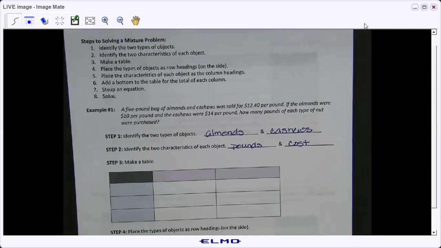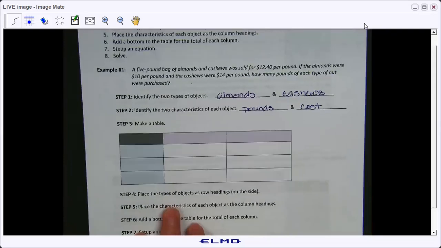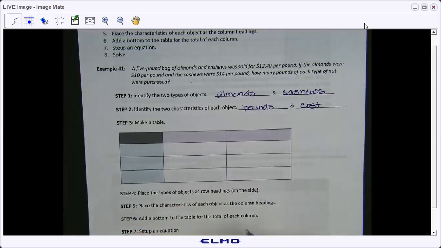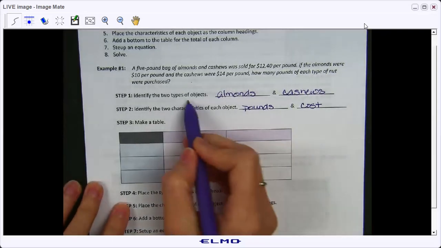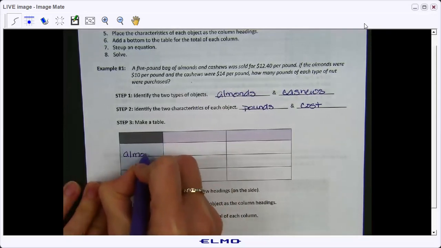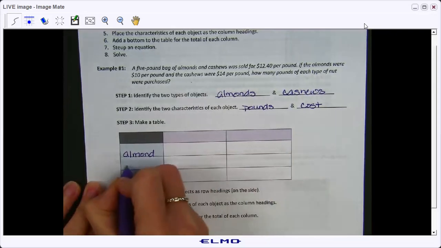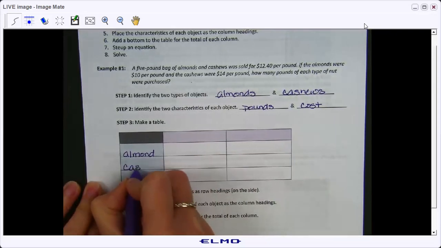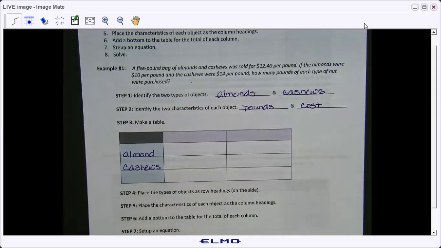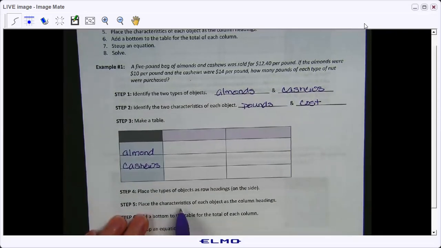So on step 4, it says place the types of objects as row headings on the side. So the types of objects would be almonds and cashews. Then it says place the characteristics of each object as the column headings.